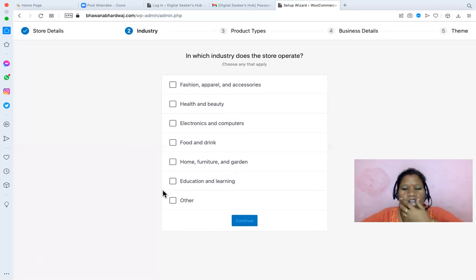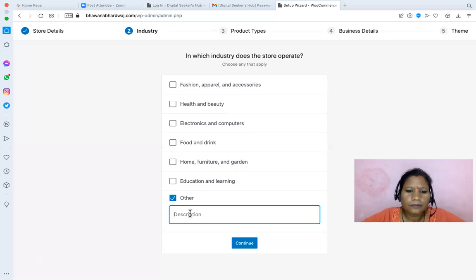And see over here, they have written other. When you type other, you put a description. Suppose we are into the field of recruitment and placement. Okay, so recruitment is there, job portal. You have a job portal, right? It has recruitment and many other things. So I would suggest in that case of job portal, go and use a job portal exclusive theme.